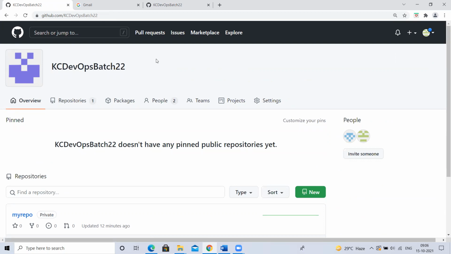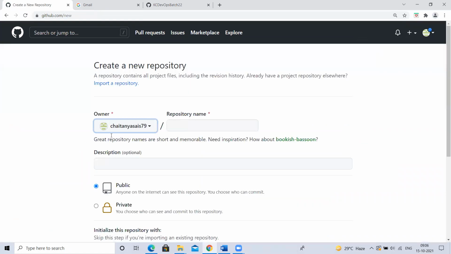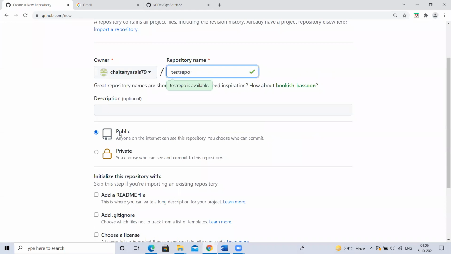Next, let me create one repository. Let me create here only. Let me create here for now. Test repo. I'm creating a test repo. I'm creating it as a public repository.